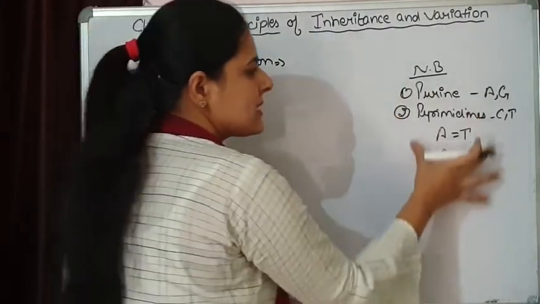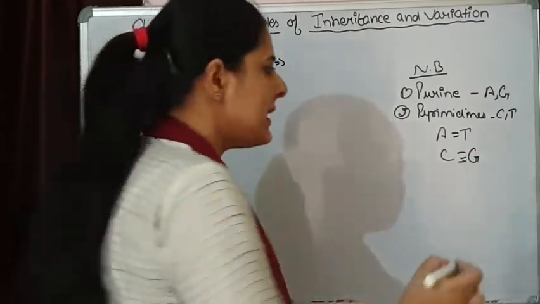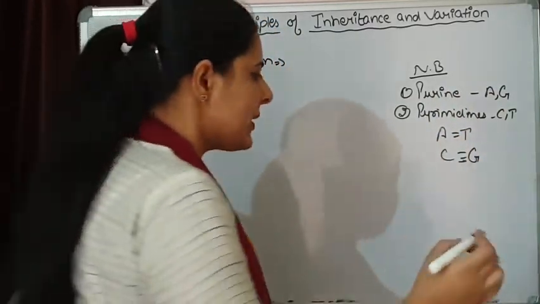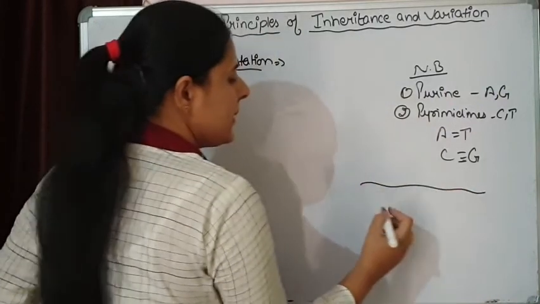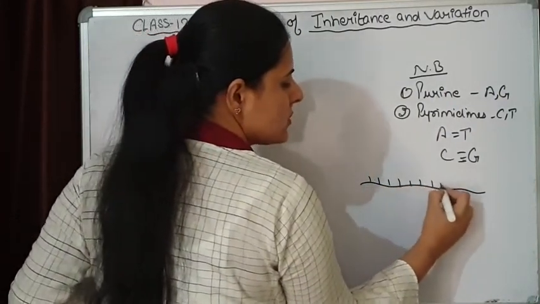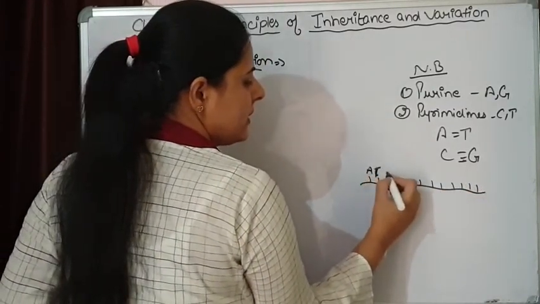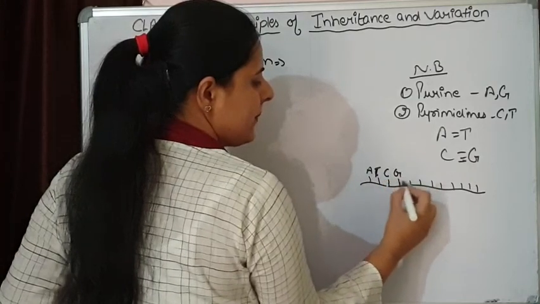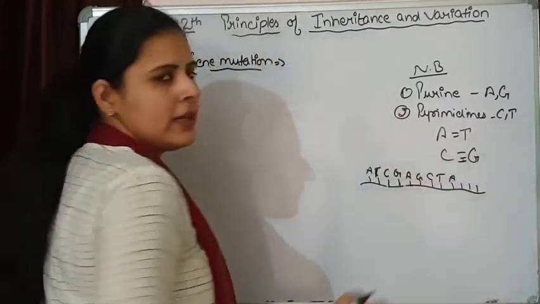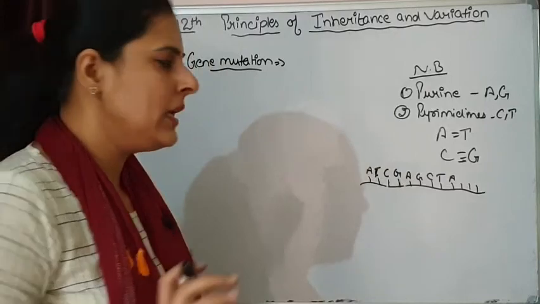Now, these nitrogenous bases are present on the DNA and they are carrying the information for protein synthesis. For protein synthesis, the mRNA is having information in form of codons like this. Suppose A, T, C, G, C, T, A. It is repeated. Then how is protein synthesis going to take place?